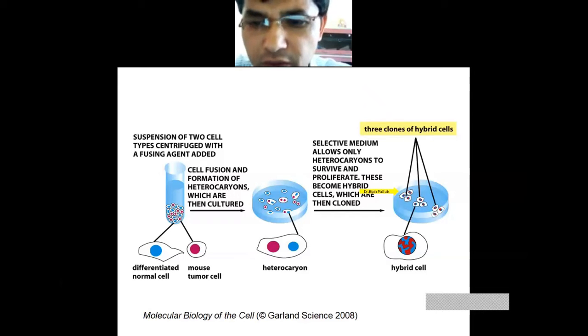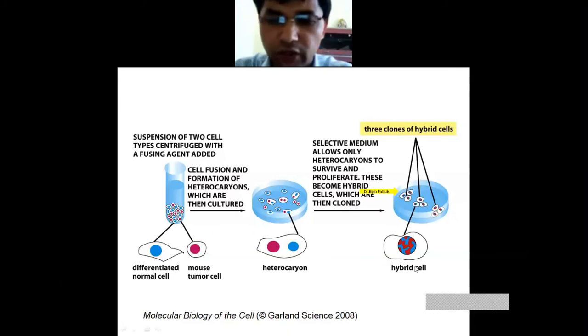This is the basic part. The selective medium allows only heterokaryons to survive and proliferate. Proliferate means mitotic divisions. These become hybrid cells, which are then cloned.